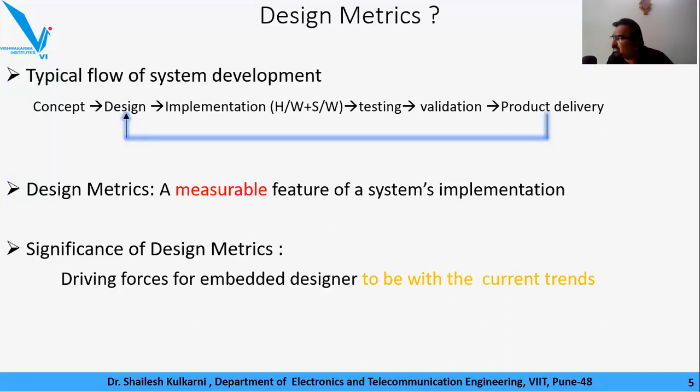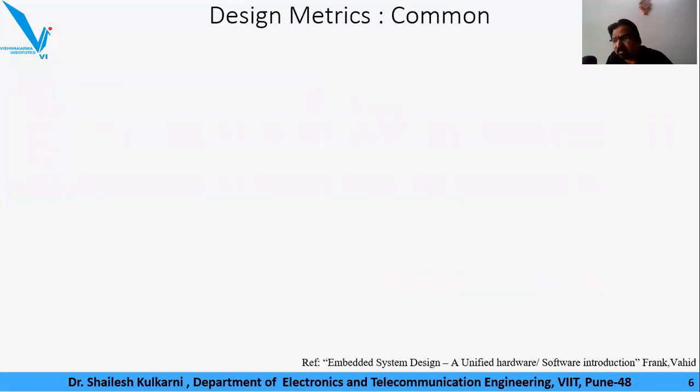Okay. So with this much preamble on design metrics, let me brief you on the different design metrics which are more common. We have the design metric classification in two forms. One is common design metrics and the second is performance design metrics, which are more related to the technical aspect. We are discussing the techno-commercial aspect of embedded systems.